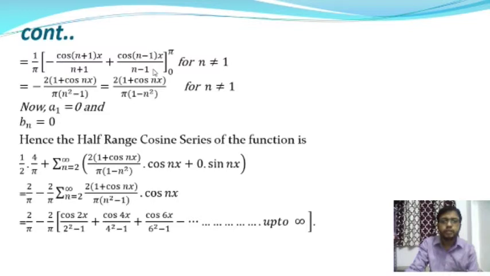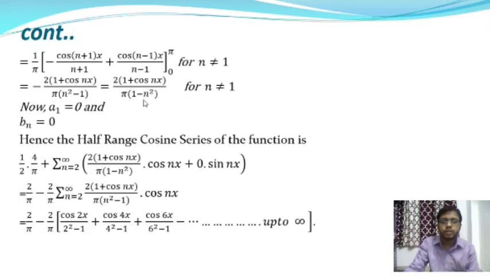So if we put n equal to 1, in that case this function is actually infinity, that is undefined. So a_n exists when n is not equal to 1. Okay, so after putting the value of the upper limit as well as the lower limit, from this we will get minus 2 into (1 + cos n pi) by pi into (n square - 1). Okay, so this is equal to 2 into (1 + cos n pi) by pi into (1 - n square).